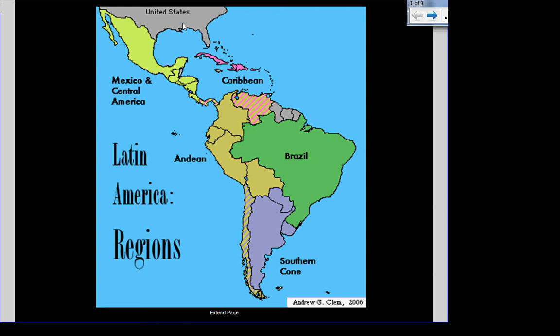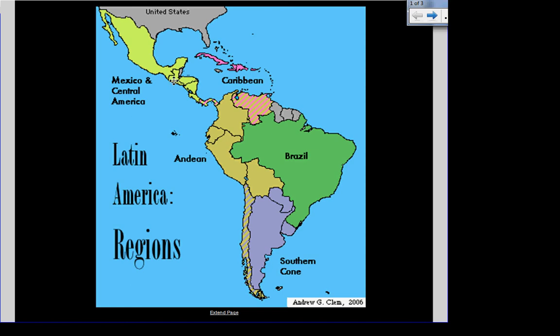Okay, today we're talking about the countries and capitals of Central America, and including Mexico and the Caribbean. In case you don't know, Mexico is not part of Central America. Mexico is actually part of North America. North America does include Canada, the United States, and Mexico.